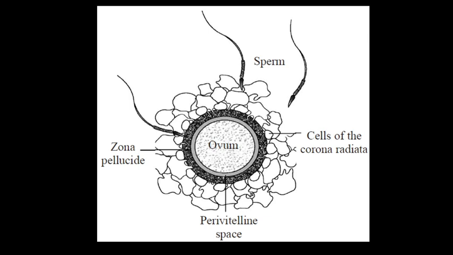Now, as we see there is sperm and there is ovum, and to know which sperm fertilizes the ovum first, we have to know about coitus. So what is coitus?